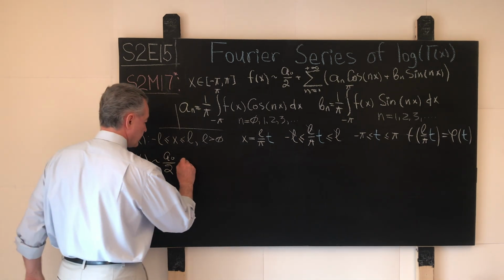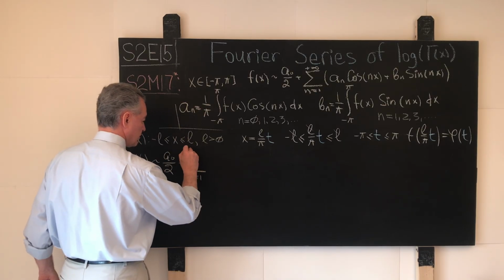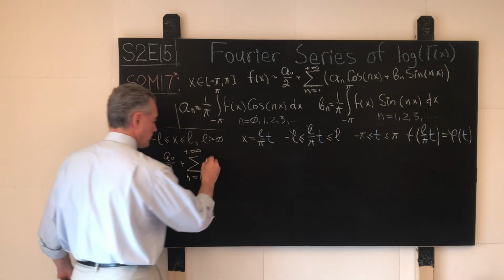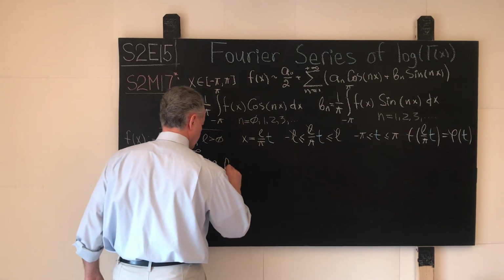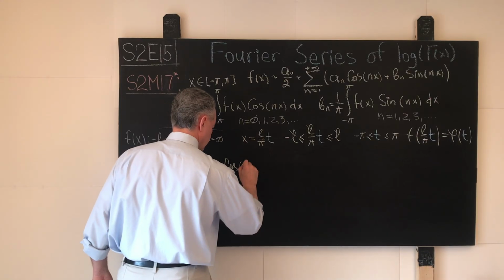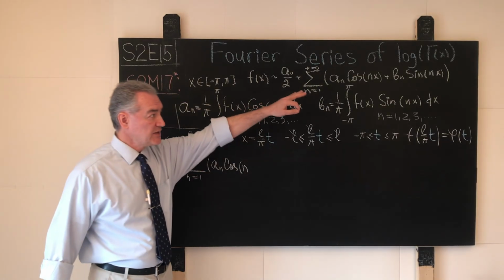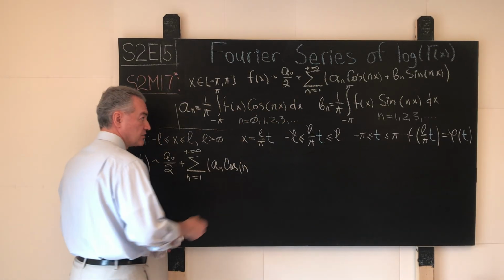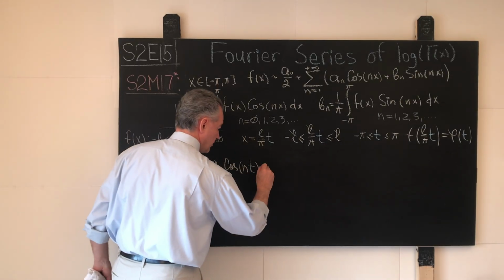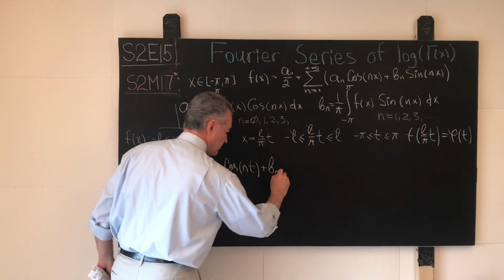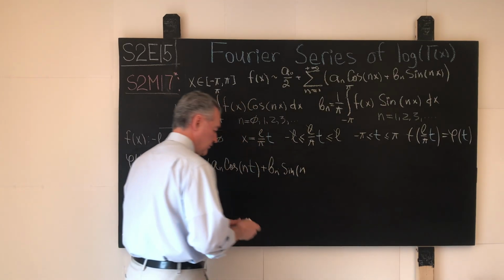And then we will have plus the infinite sum that runs between 1 and positive infinity. We'll have our coefficients an times what? Cosine of n. But now, which variable do we use over here? Not x, but our new variable t that is not misbehaving, and plus the coefficient b sub n times sine of n times what?